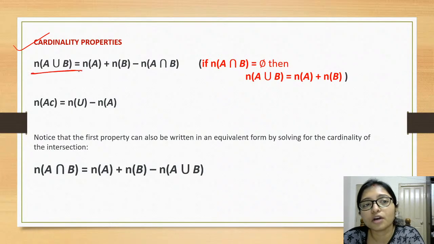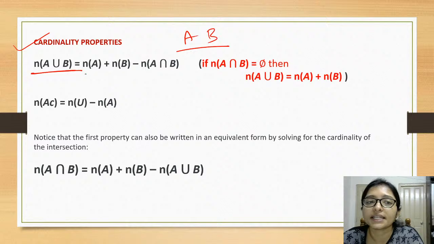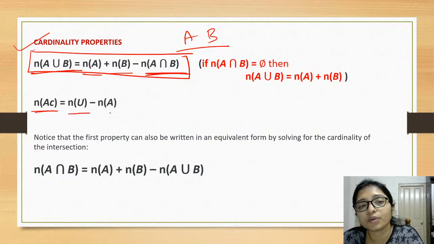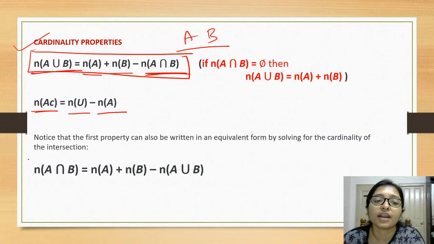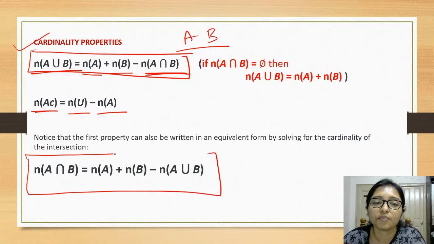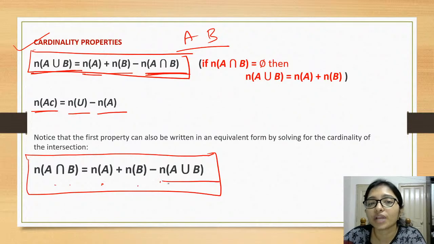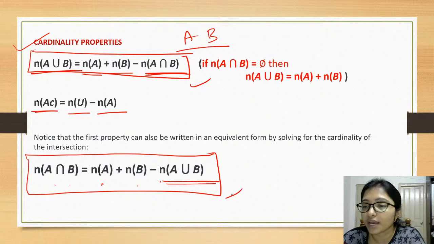Here, the number of A union B, when you are doing the union of two sets, A and B, what will be the cardinality? Number of A plus number of B minus number of A intersection B. This is very important, so many questions can come from this area. And the number of A complement will be the universal set minus A. Also this formula is very important: A intersection B will be number of A plus number of B minus A union B. These two formulas are very important.